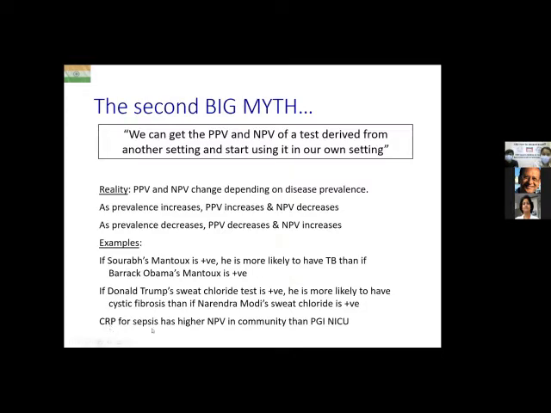C-reactive protein for sepsis has a higher negative predictive value in a community setting than it has in the PGI neonatal intensive care unit. So suppose two kids present with exactly the same signs and symptoms. Both have fever, tachycardia, tachypnea. One is in a community setting, one is in PGI. The CRP is negative. In the community, you are far more sure that this is not sepsis. In the PGI NICU, you can't be that sure that the patient does not have sepsis. Why? Because the prevalence of sepsis is much more in the PGI NICU than in a community setting.